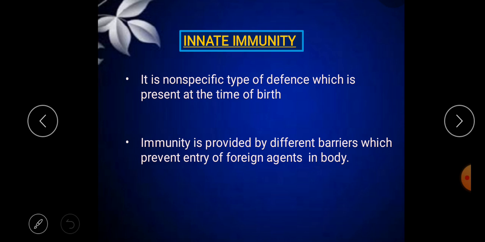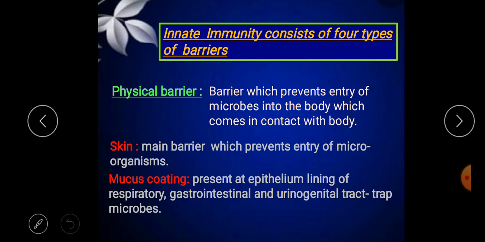The first one is the physical barrier. A physical barrier is one which prevents the entry of microbes or microorganisms into the body when they come in contact with the body. It stops the entry of foreign materials, and these are structural and mechanical barriers.